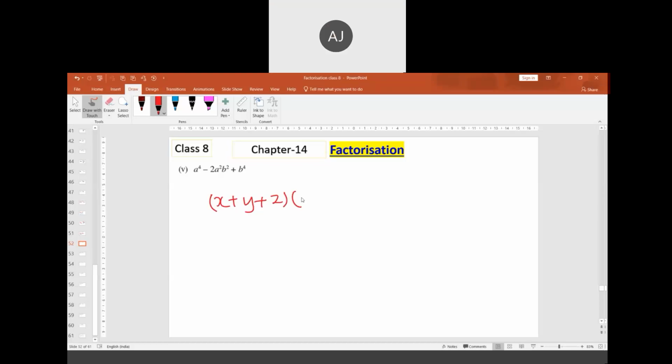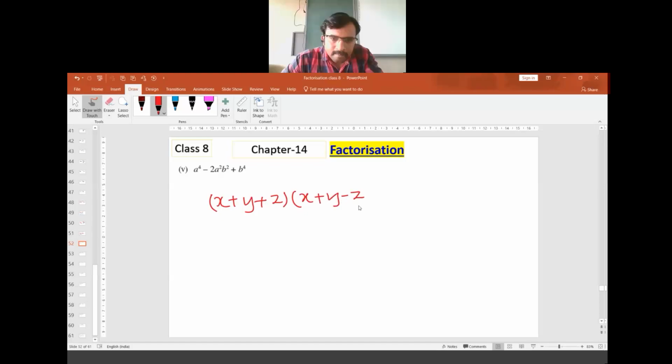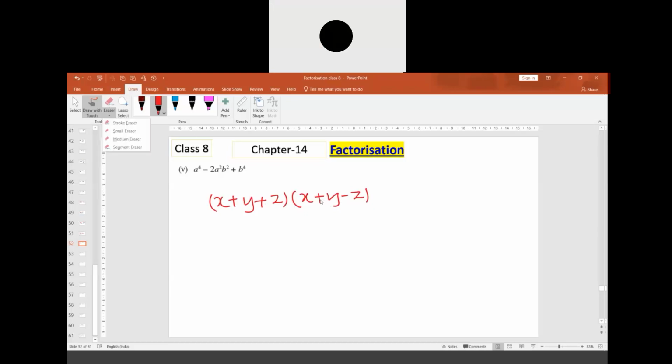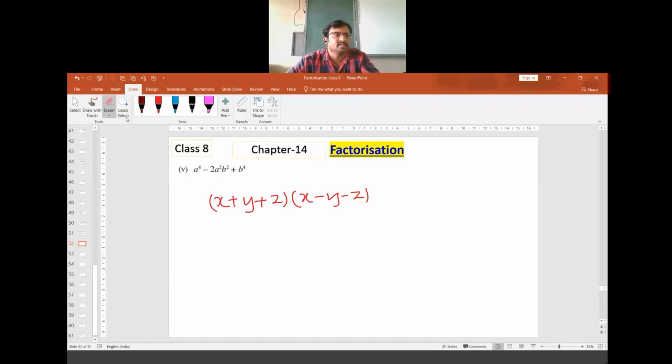Bracket multiplied to bracket: x plus x, y minus y, z minus z, z. X minus y minus z. So this is X minus.